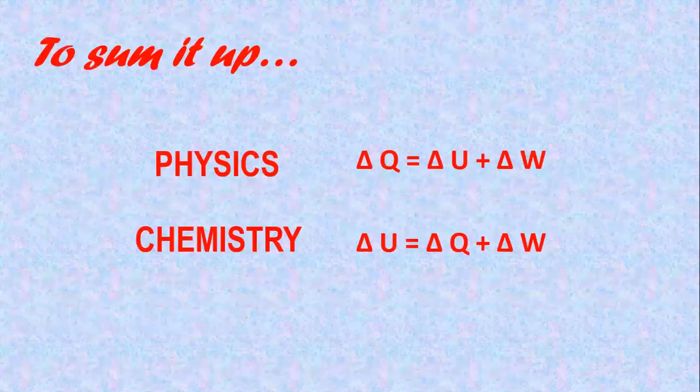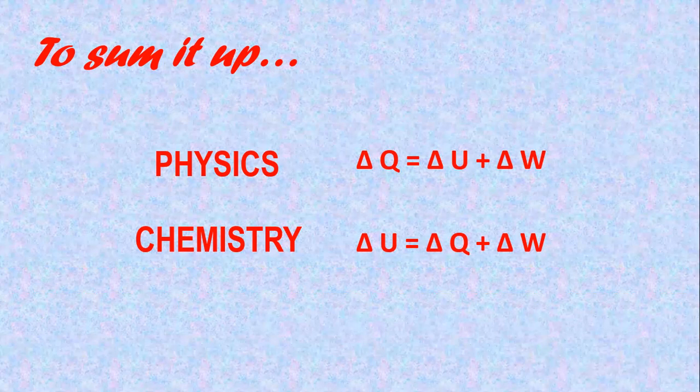To sum it up, we don't need to mug up things, but we can use some short mnemonics to remember them. आप चीजों को ऐसे समझिए कि फिजिक्स में चीजें हीट के टर्म से बात किए जाते हैं, जबकि केमिस्ट्री चेंज इन इंटरनल एनर्जी के टर्म्स में बात की जाती है. Now the thing which is the dominating in the particular subject is taken to the LHS, while the other two objects are taken to the RHS and both are summed up. हम जिस चीज के हिसाब से चीजों को डिफाइन कर रहे हैं उसको हम LHS पे लेते हैं और बाकी दोनों चीजों को हम RHS में लेते हैं.